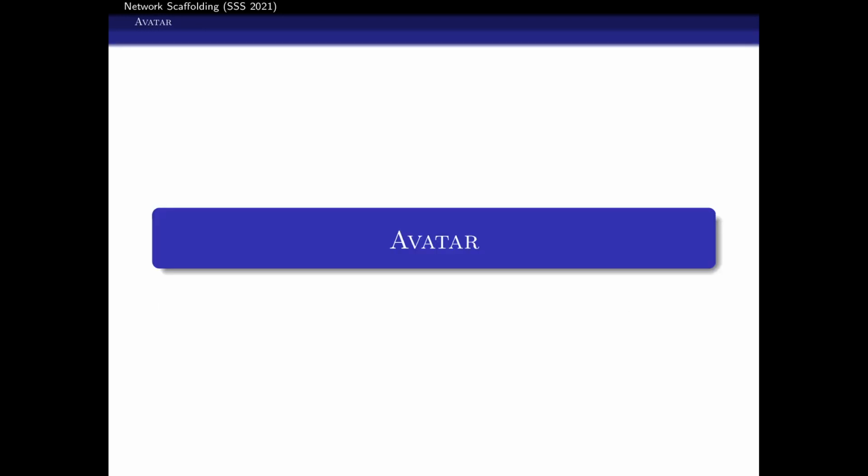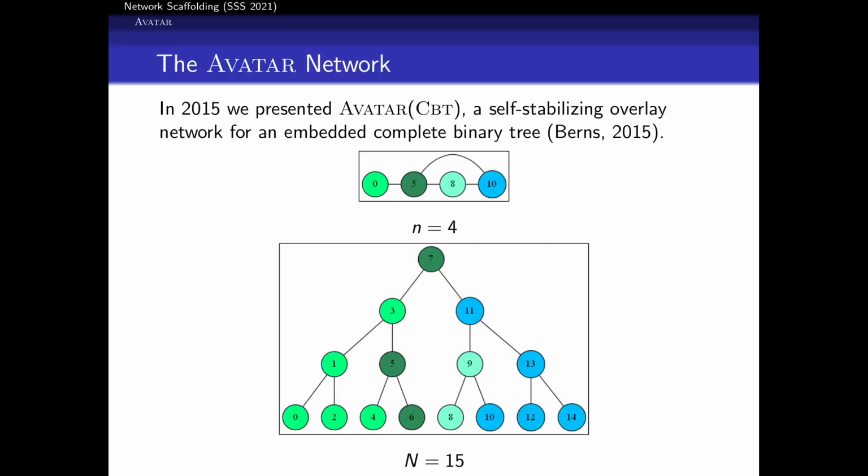We're going to take a look at another type of network, which we'll call Avatar. This is actually something that's based off of work we did in 2015, where we had Avatar CBT. Avatar was a way of defining a network, a dilation 1 embedding from a set of real nodes onto a set of virtual nodes. In this example, we were using Avatar CBT for complete binary tree. And the goal was to embed this binary tree.